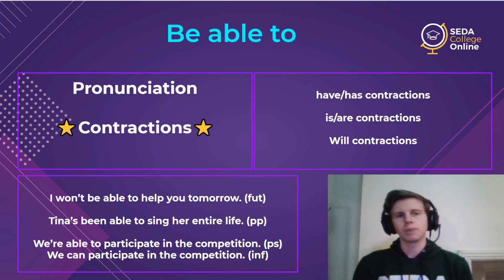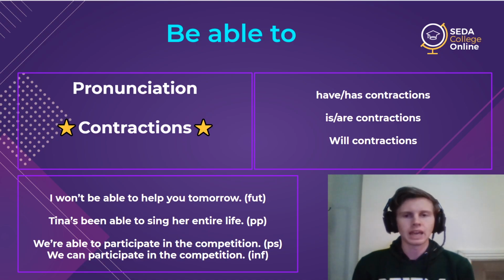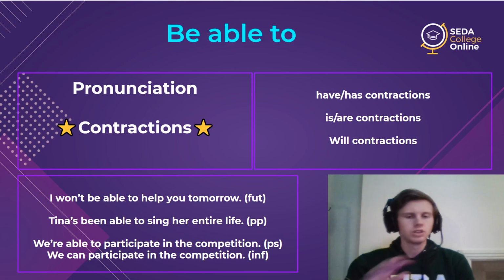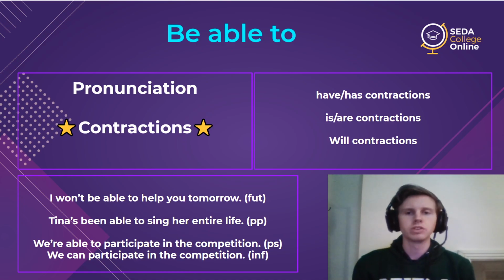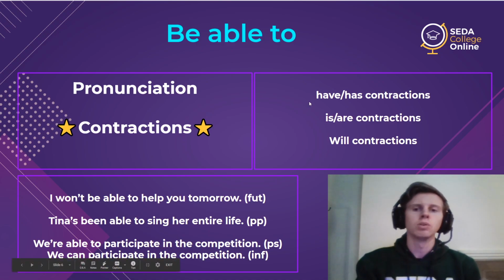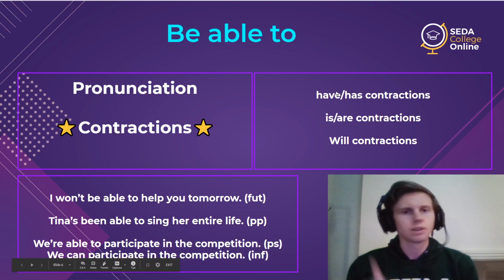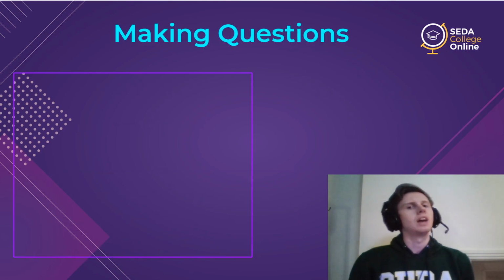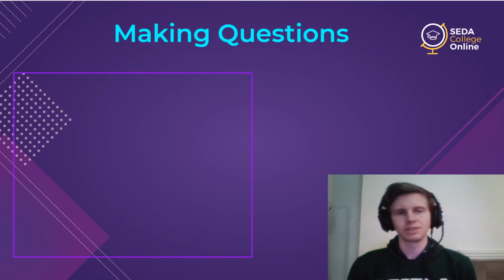But that's it. Otherwise, can and could and be able to in the present and be able to in the past are totally equal, and you can change them around for no difference. However, for something like the future or the present perfect, they are not equal, and we must use be able to.